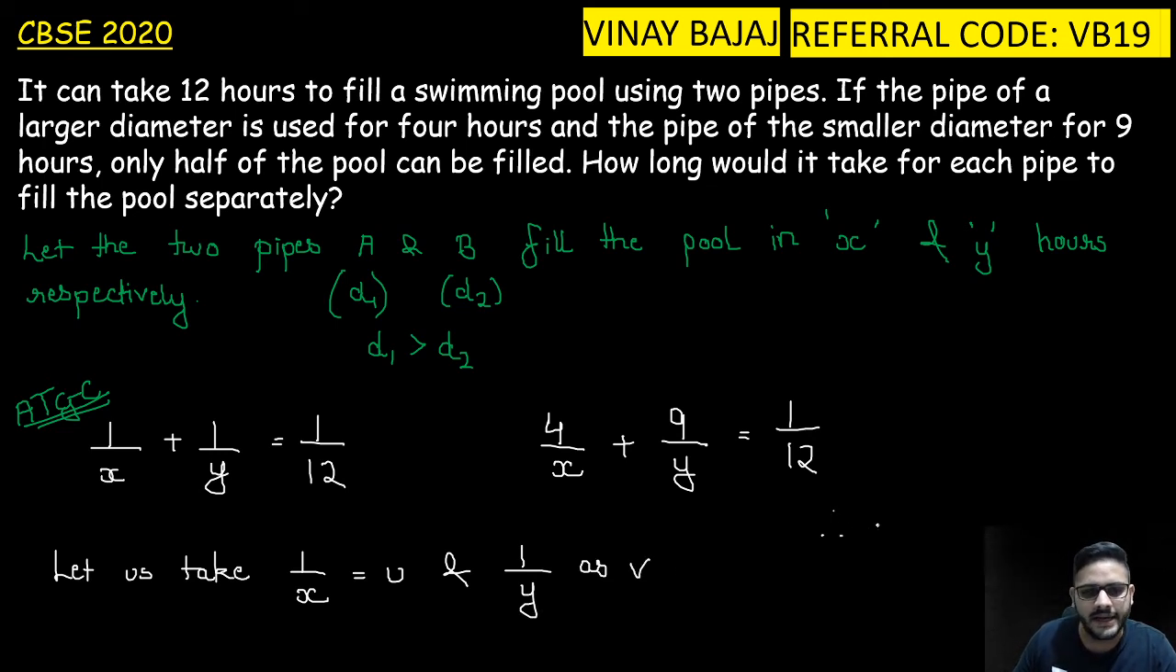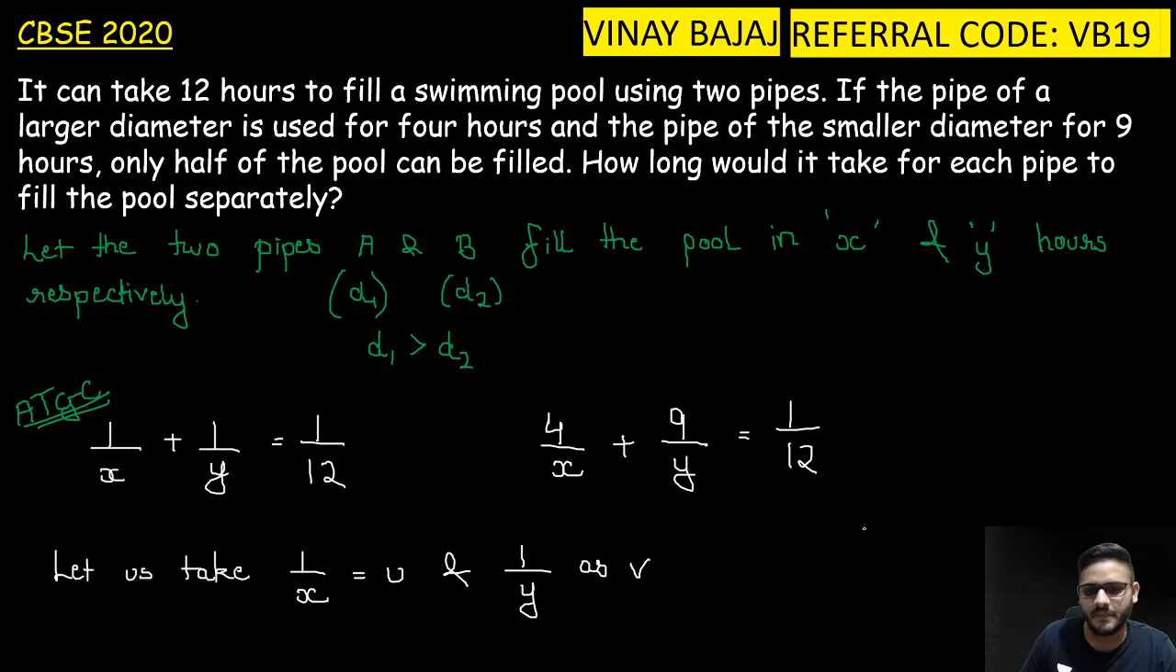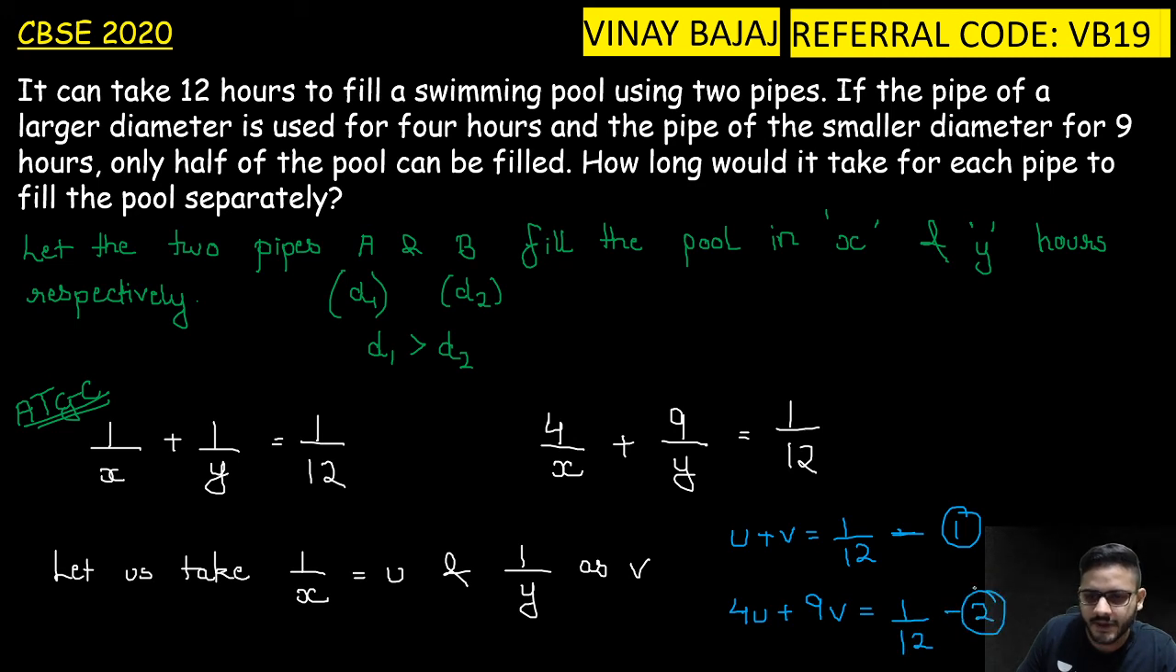So therefore I'm writing the equations here. Let's use some different color. My first equation will become u plus v is equal to 1 by 12, and the other equation will become 4u plus 9v is equal to 1 by 12. This will be my second equation. All right.